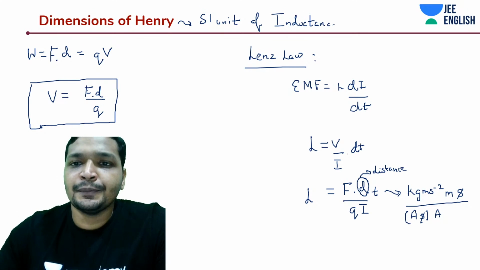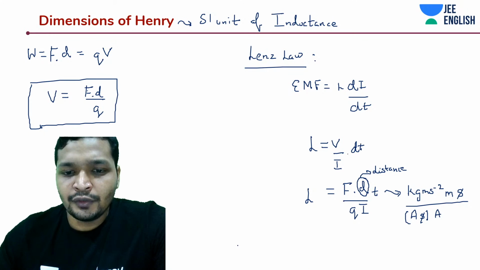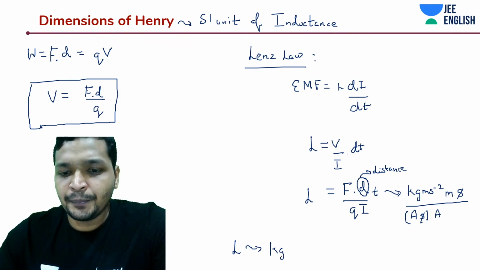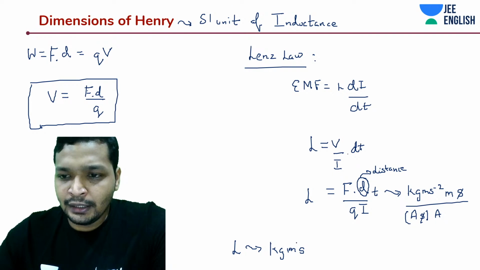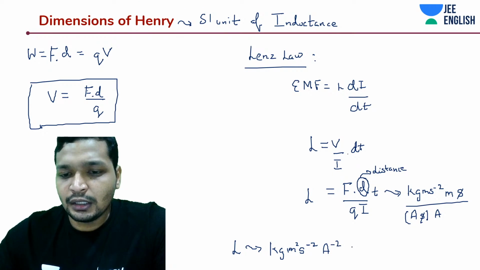Just a moment, guys. So that should give you the SI units is going to be kg meter per second square, meter square per second square. Little complicated, I guess. Ampere square. Okay.